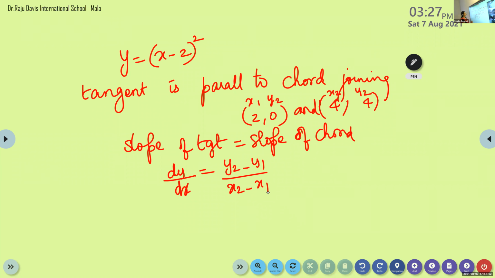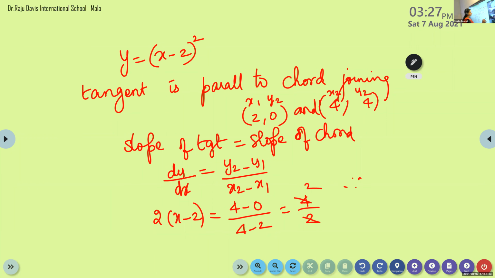From y, when we find dy by dx, 2 into (x minus 2) equals y2 minus y1 by x2 minus x1, which is (4 minus 0) by (4 minus 2). So that is 4 by 2. What is 4 by 2? It is again 2. So 2 into (x minus 2) is 2.